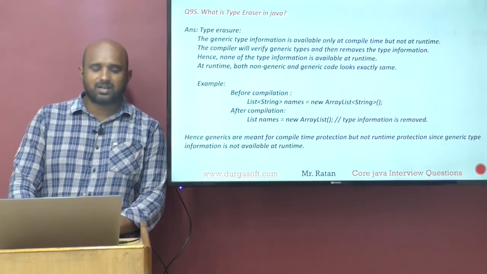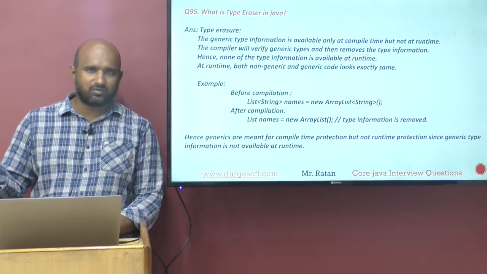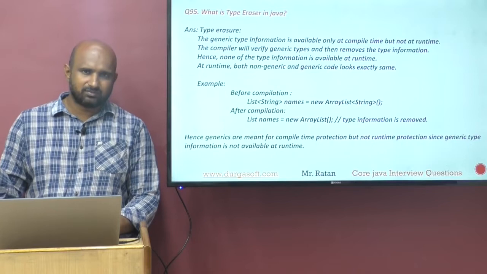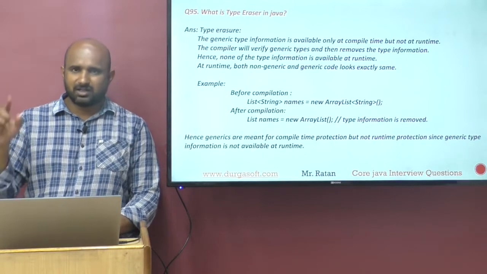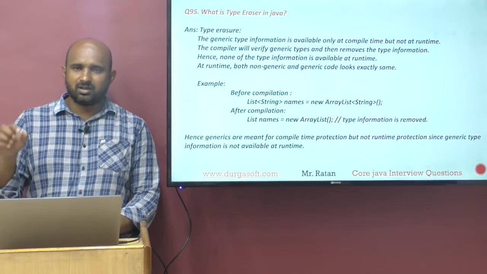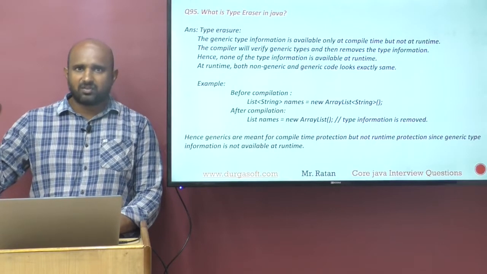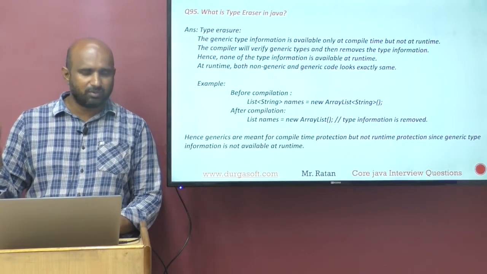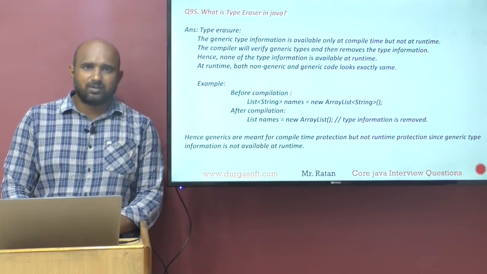First point you need to understand: collections are type safe or not type safe? Collections are not type safe. They can hold different types of data. To provide the type safety, we can go for generics. Generics means we are putting the data type in angular braces, so it can hold only a specific type of data. ArrayList of Employee can hold only Employee data, ArrayList of Student can store only Student data. Specific data it will hold, right?